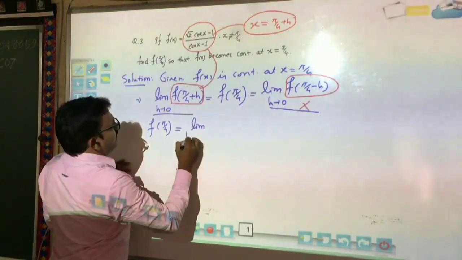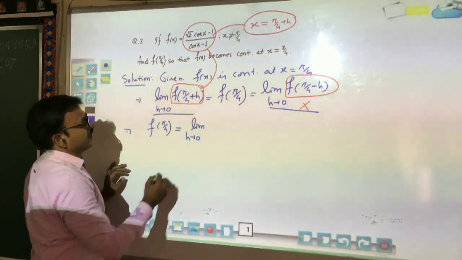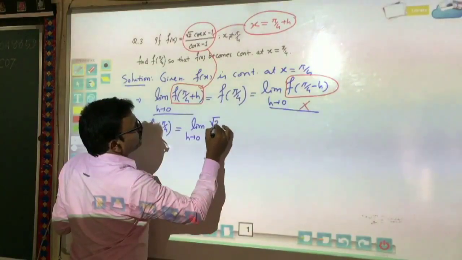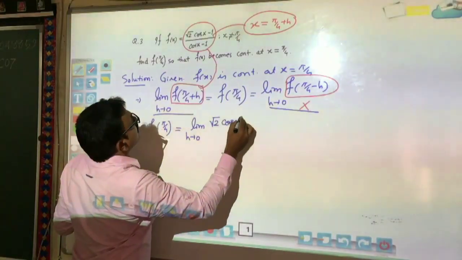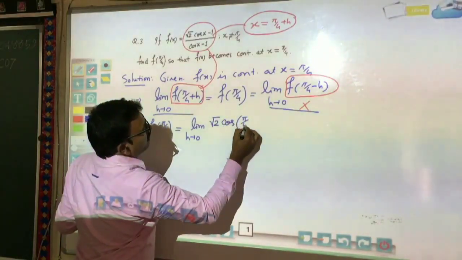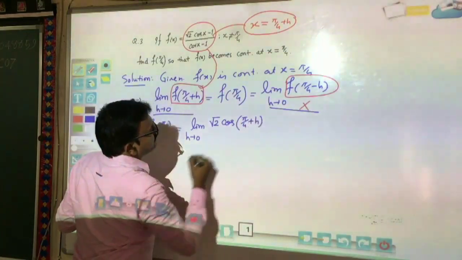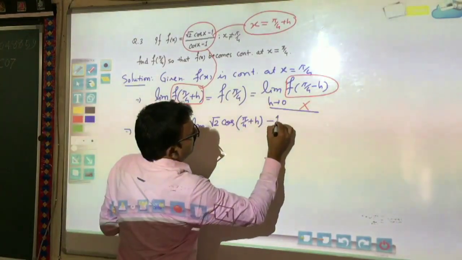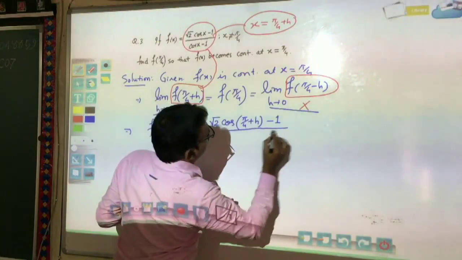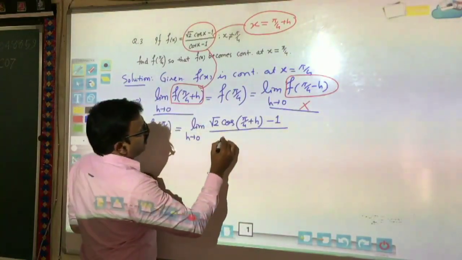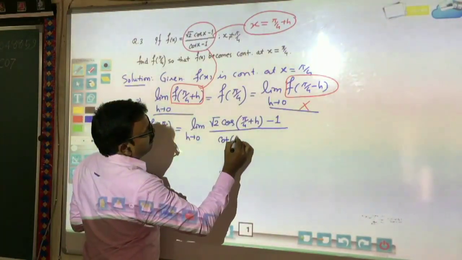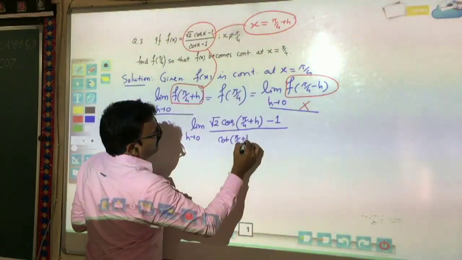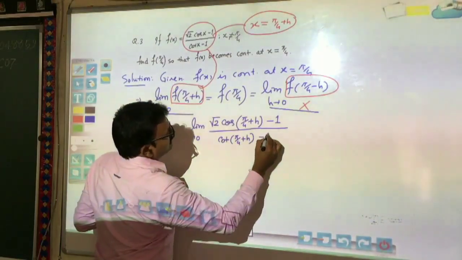Then limit h tends to 0, (square root 2 cos(pi by 4 plus h) minus 1) divided by (cot(pi by 4 plus h) minus 1).